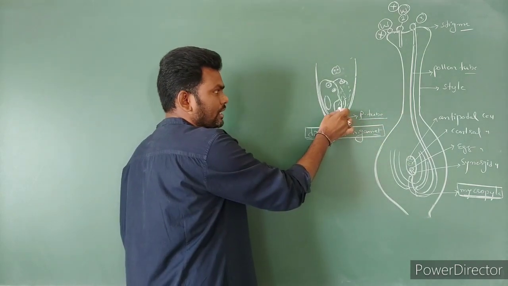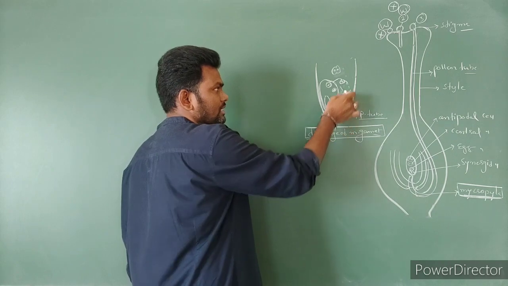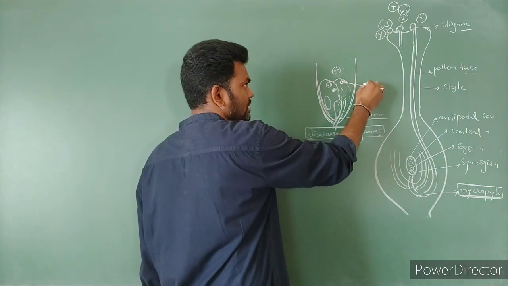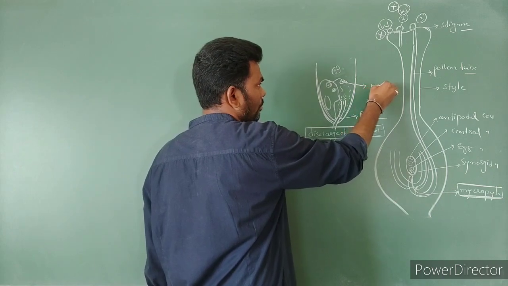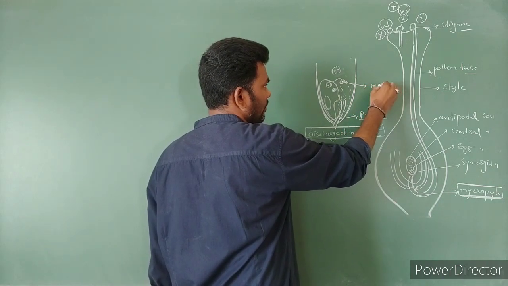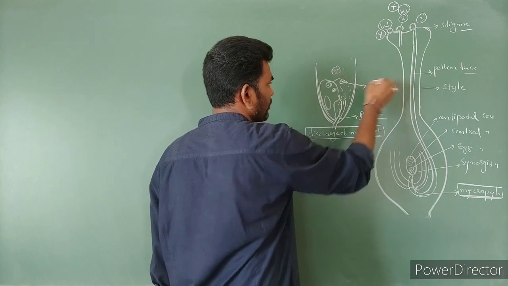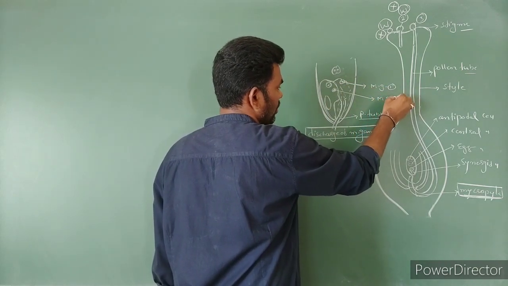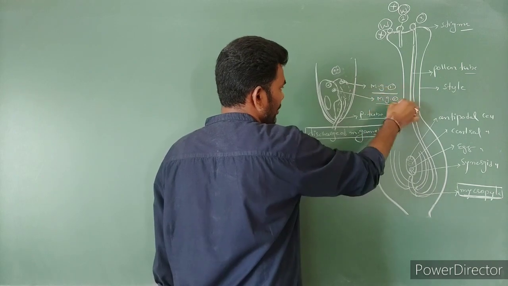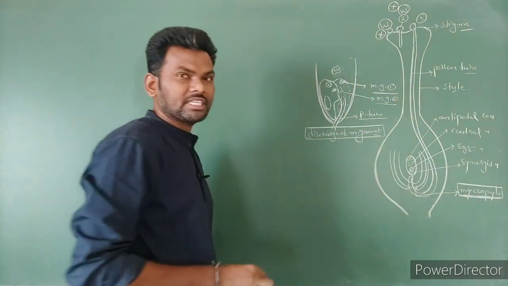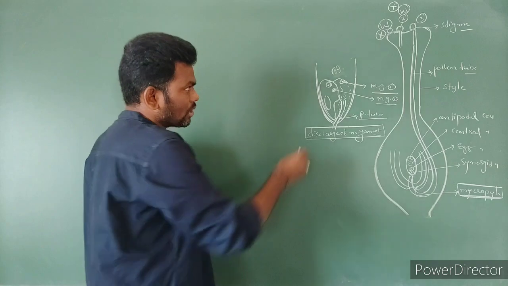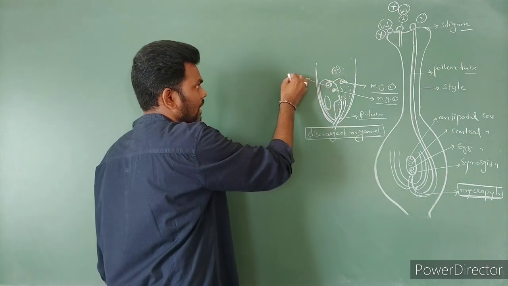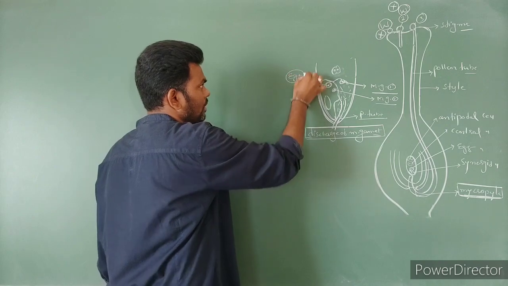Now the pollen tube containing 2 male gametes which are released into the cytoplasm of synergid cell. Where are they? Here, this is one male gamete, and here also is male gamete 1. So these 2 male gametes are released into the cytoplasm of synergid cell. And this round nucleus is the egg cell.